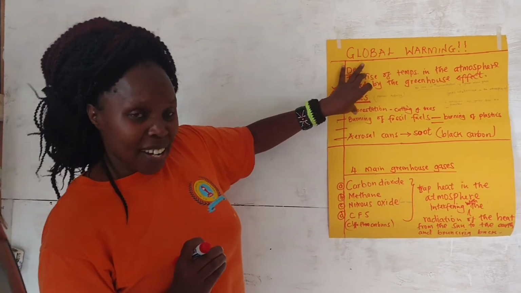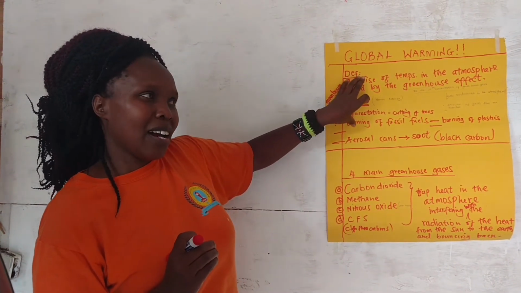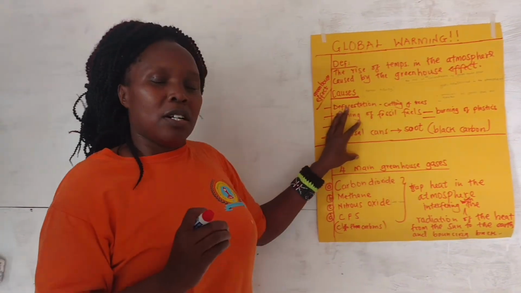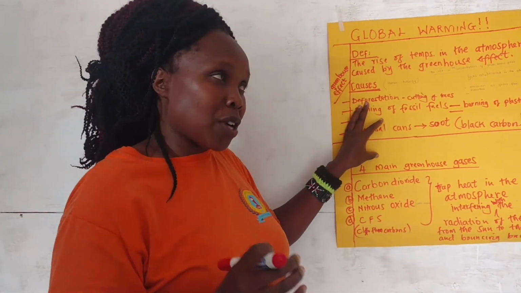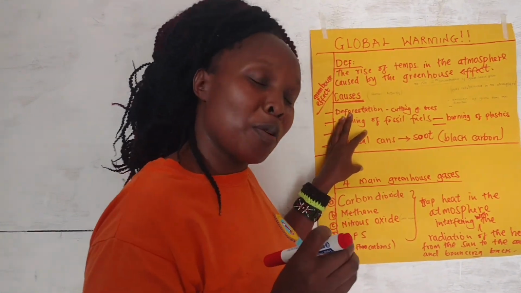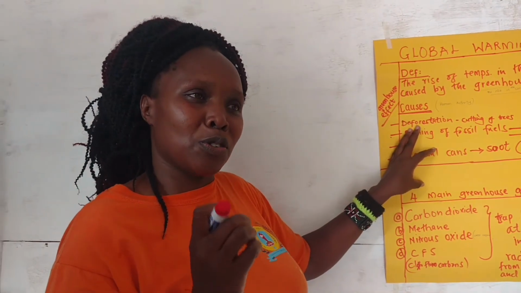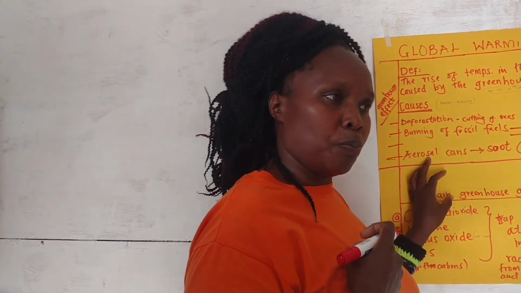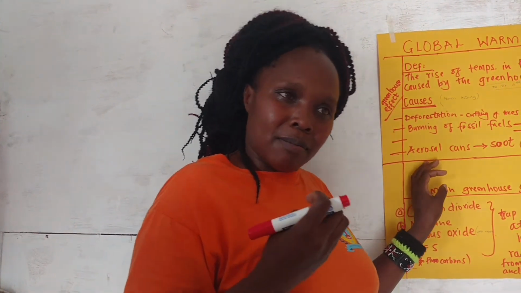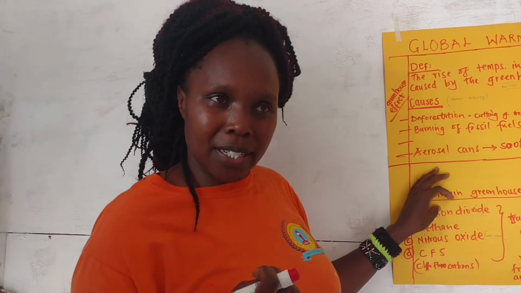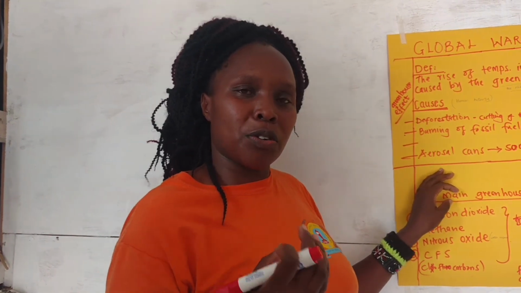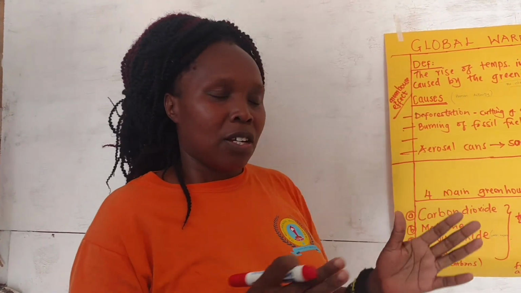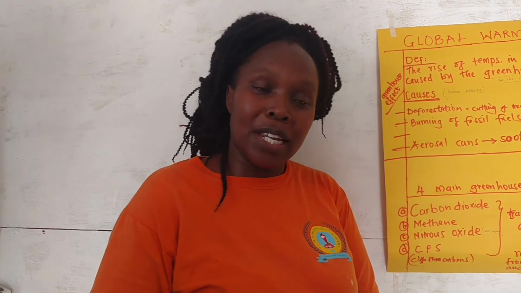And now we call upon everyone to start to try to reduce global warming. And in our next topic, we are going to look at some of the things that we are supposed to do to take action, to take responsibility, so that we can try to reduce the rise of temperature in the atmosphere, so that the human race will continue.